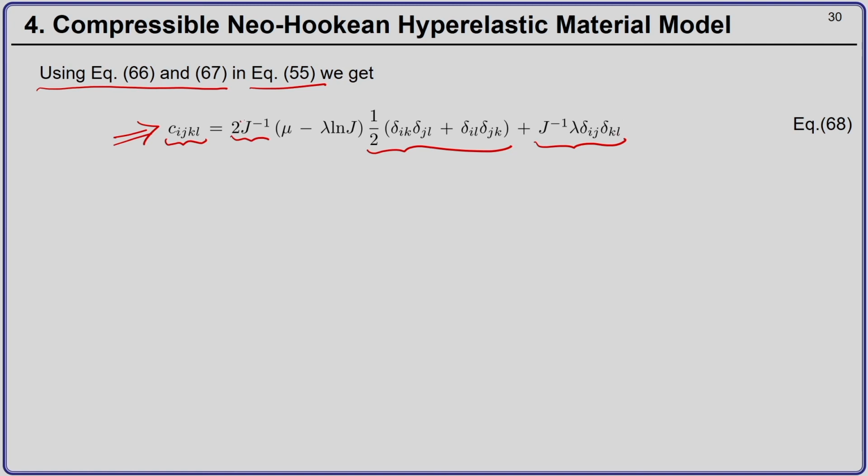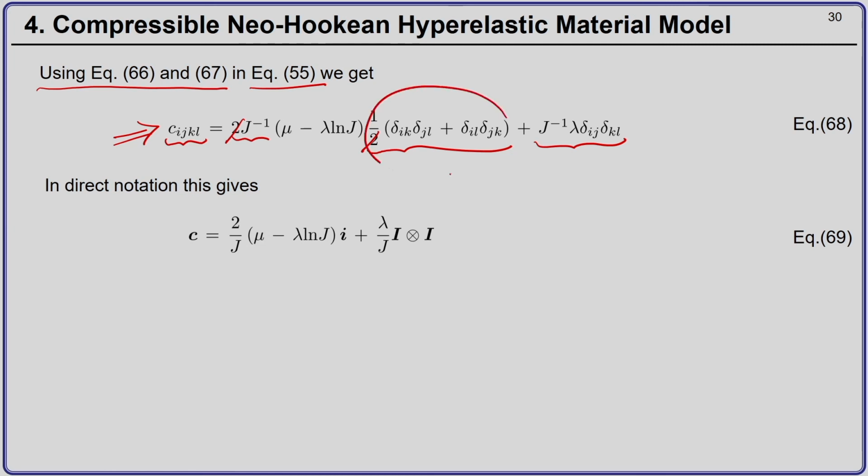So, this 2 cancels out, or we can write this itself as a 4th order identity tensor I. So, in that case 2 will remain, and then in direct notation I can write my 4th order spatial elasticity tensor C as 2 by j (mu minus lambda ln j) 4th order identity tensor I plus lambda by j, tensor product of 2nd order identity tensor I with itself.